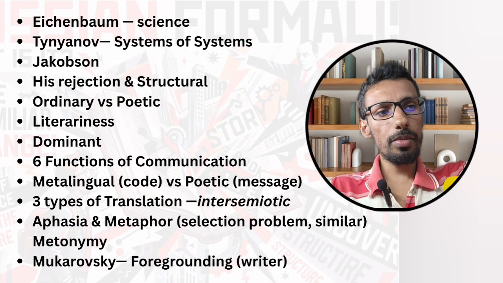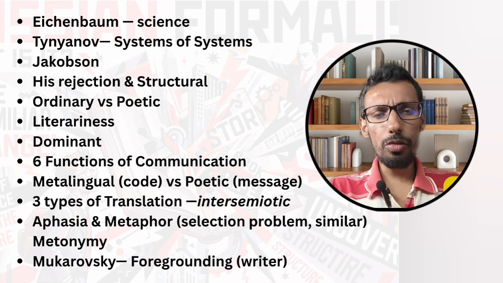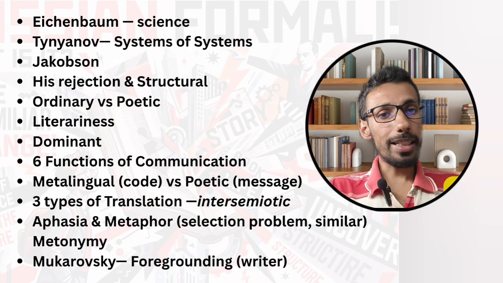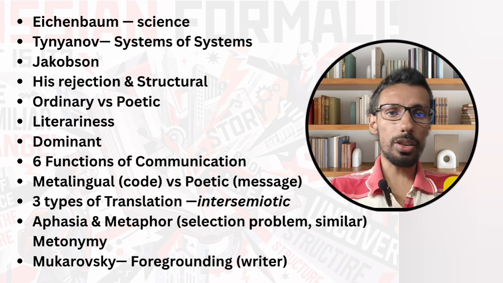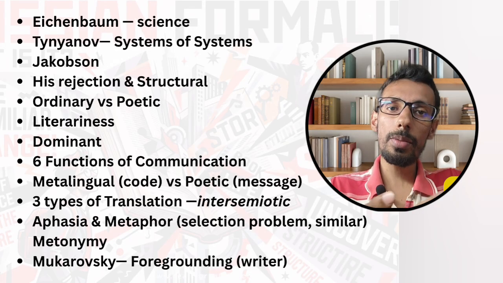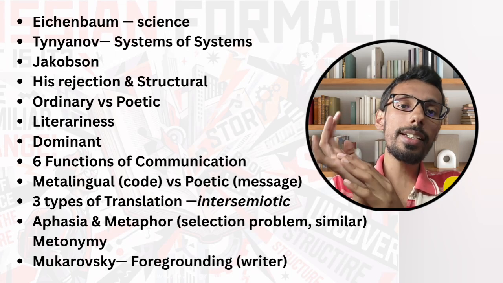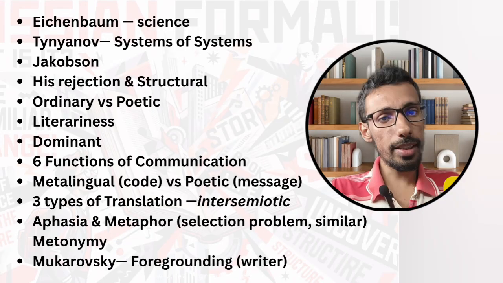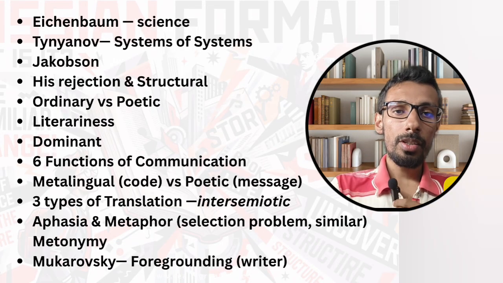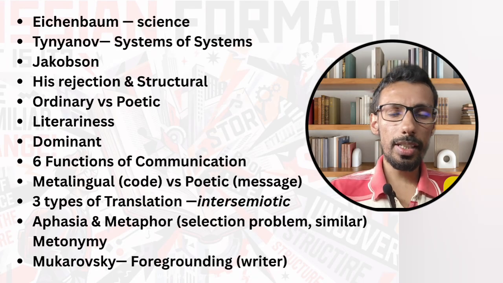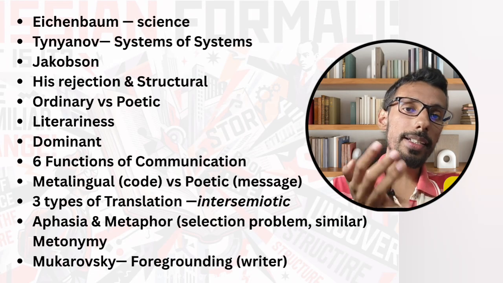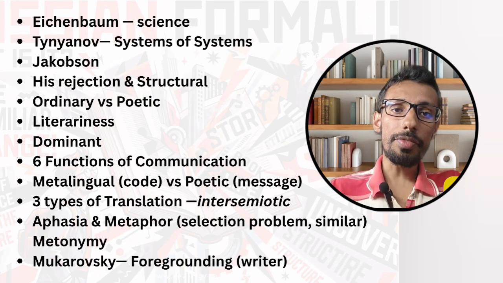So what is system of systems? If you go for new formalism, they are saying that we cannot completely delete the history or the politics or the religion or the society. The same thing is said by Tynyanov from the very beginning. So we can say Tynyanov, I cannot say the father of new formalism, but we can consider him as a precursor of new formalism. Just like we can say Coleridge, Matthew Arnold, T.S. Eliot, F.R. Leavis, these are all precursors of new criticism. Same like that, he can be considered as a precursor of new formalism.